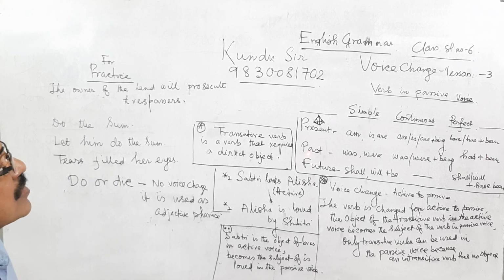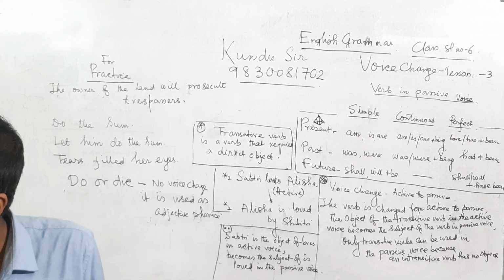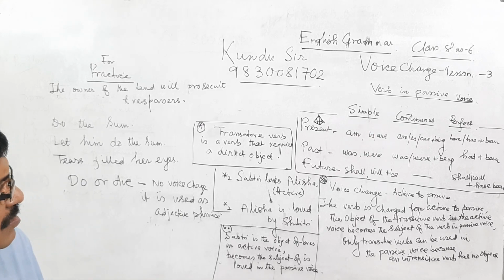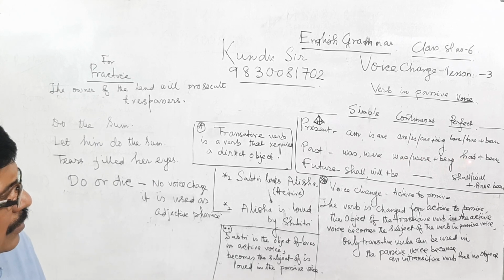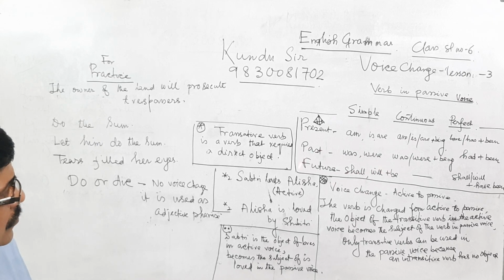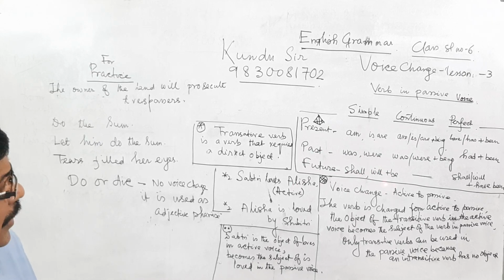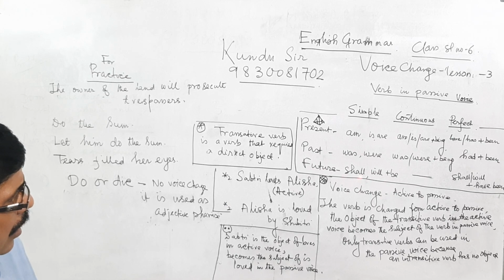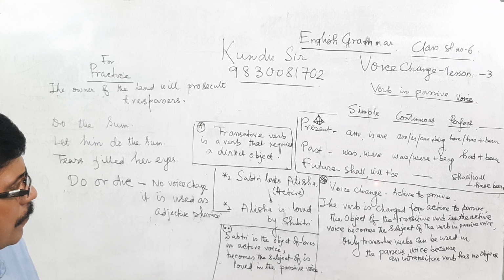Then past simple tense, was and were. Next, was or were plus being, had plus been. For future tense, shall or will according to the subject plus be, that is shall be or will be.